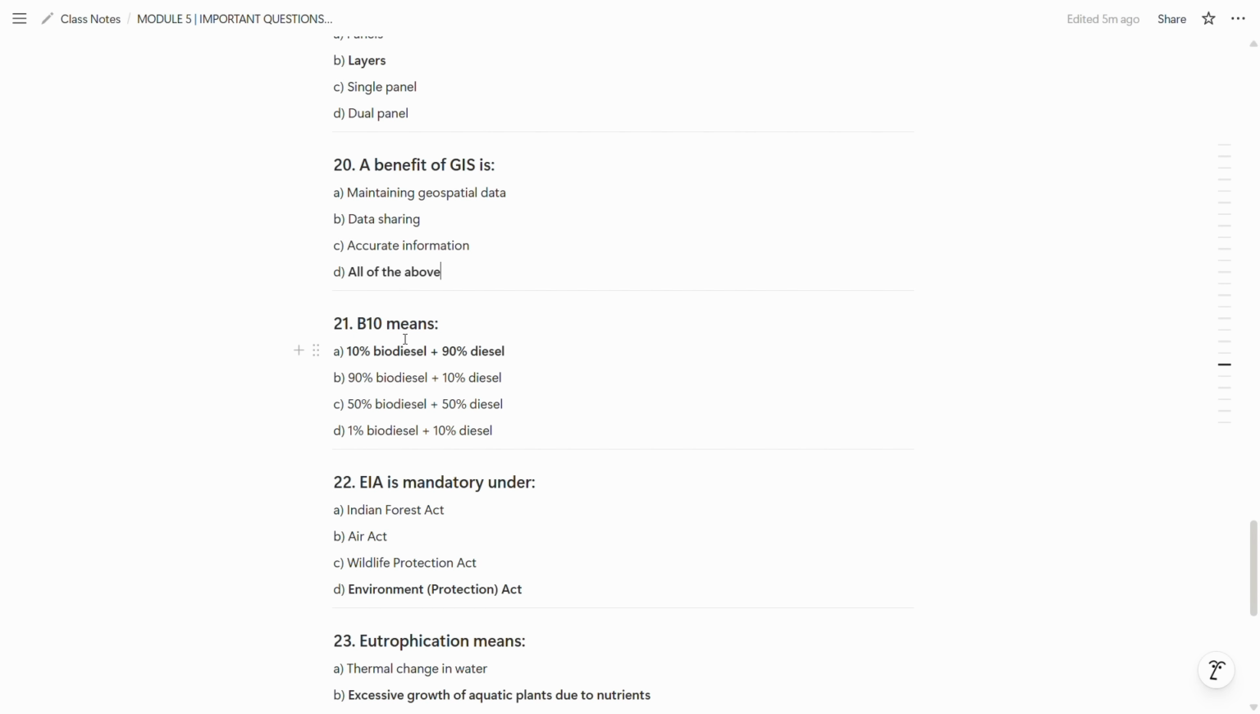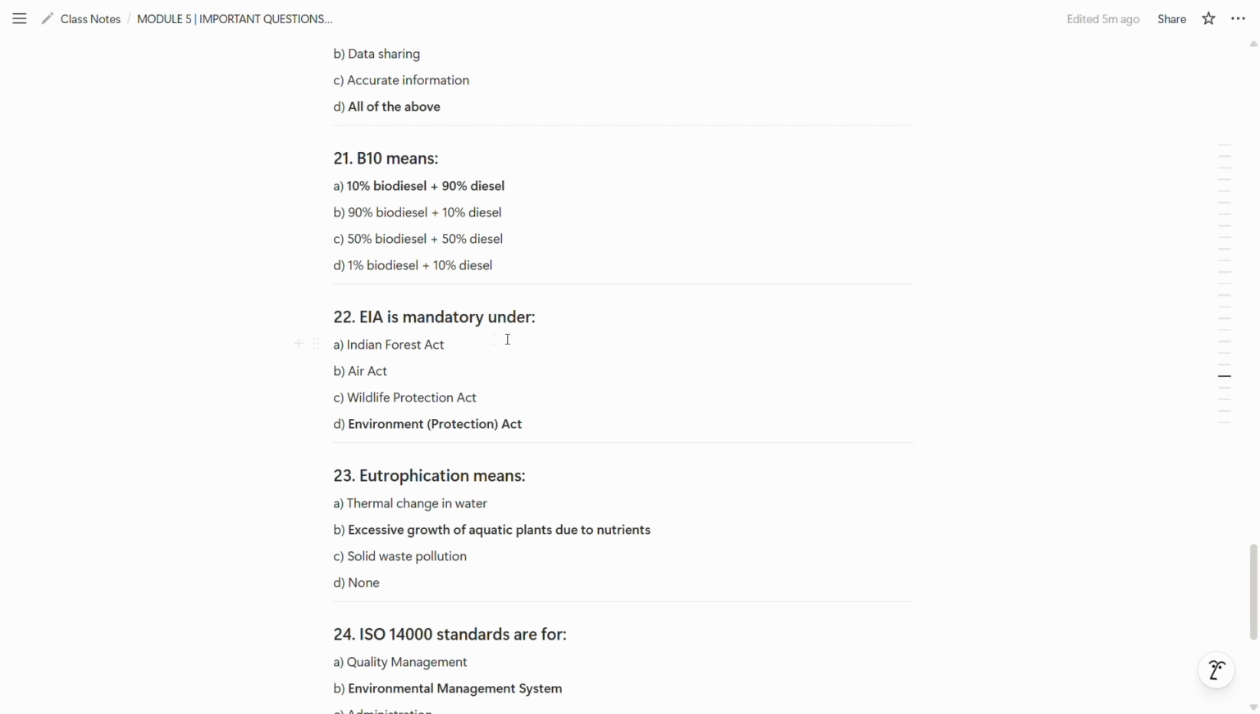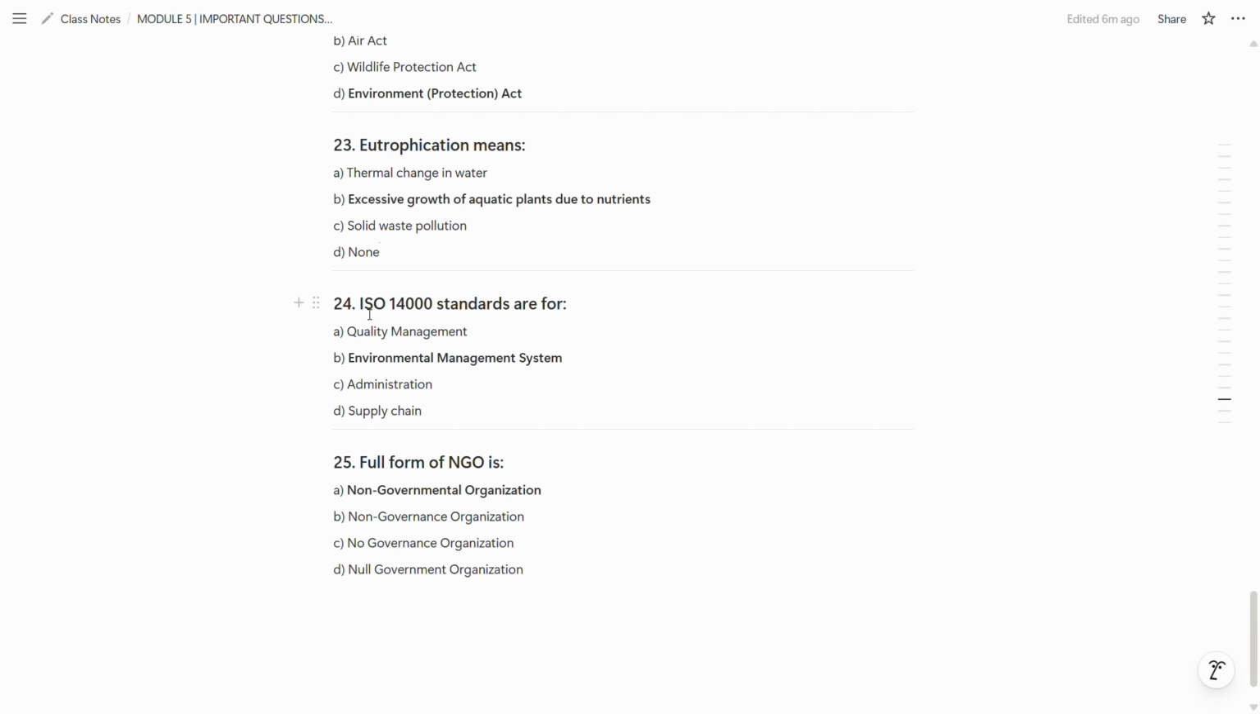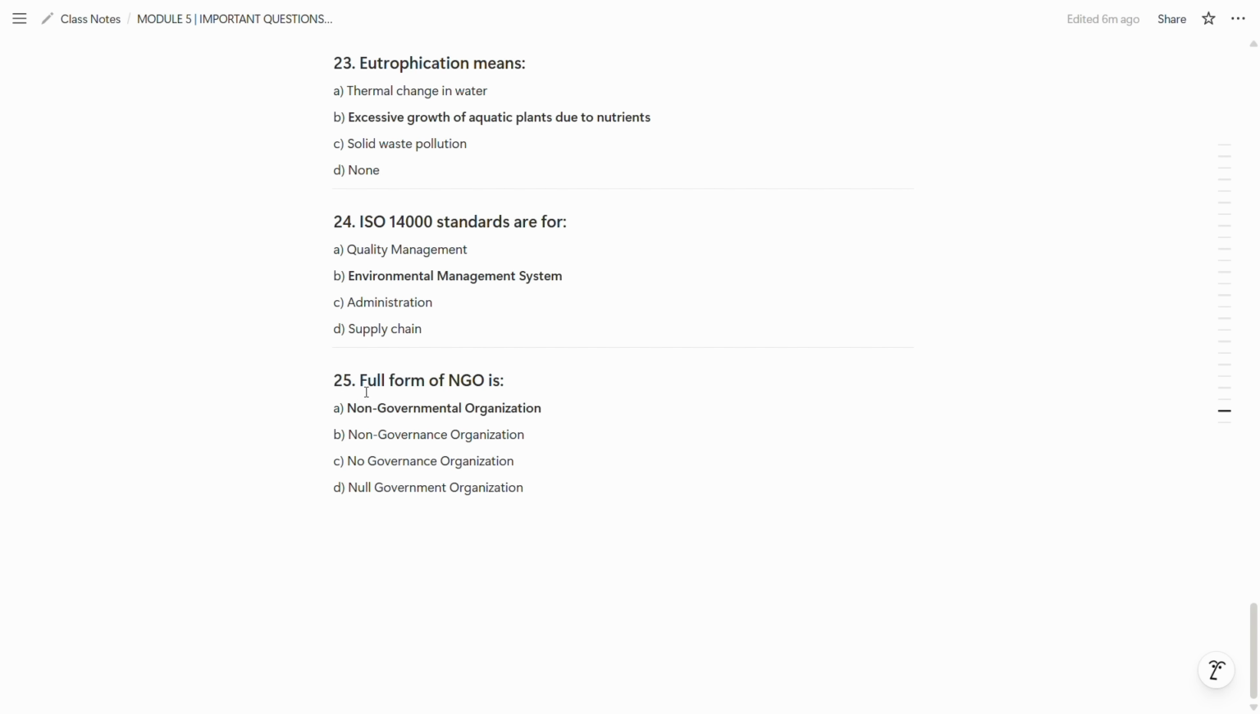Now 21st question is B10 means 10% biodiesel plus 90% diesel. So A is the correct answer. Now EIA mandatory under Environment Protection Act. So D is the correct answer. Now in the 23rd question, eutrophication means excessive growth of aquatic plants due to nutrients. So B is the correct answer. Now the next question is ISO 14000 standards are for environmental management system. So B is the correct answer. Now the last question is full form of NGO is non-governmental organization. So A is the correct answer.